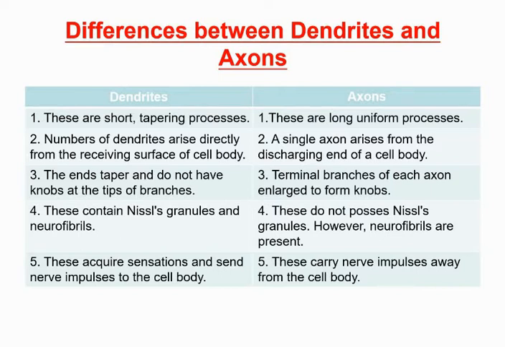Number 4, dendrites contain Nissl's granules and neurofibrils, whereas axons do not possess Nissl's granules. However, neurofibrils are present. Number 5, dendrites acquire sensation and send nerve impulses to the cell body, whereas axons carry nerve impulses away from the cell body.